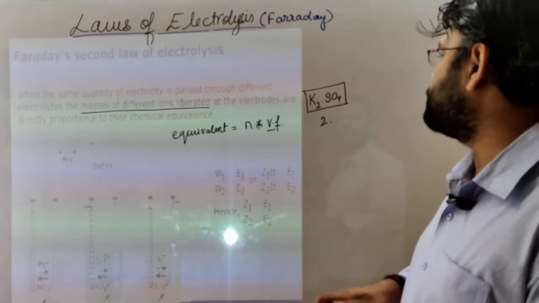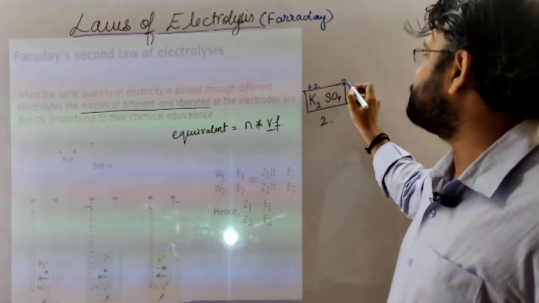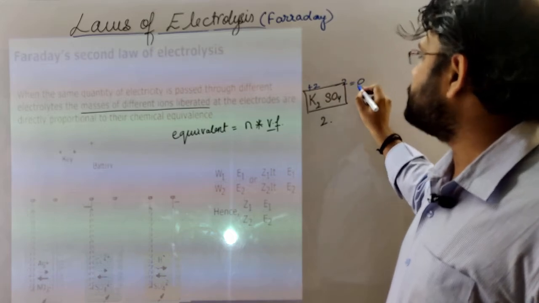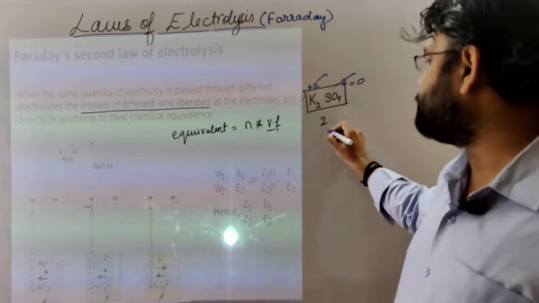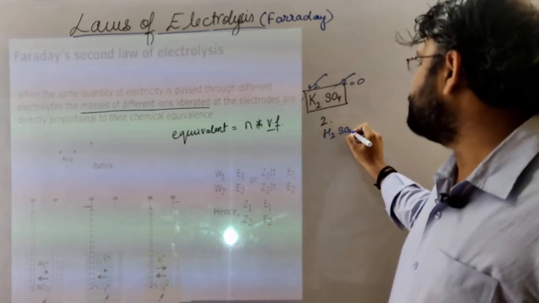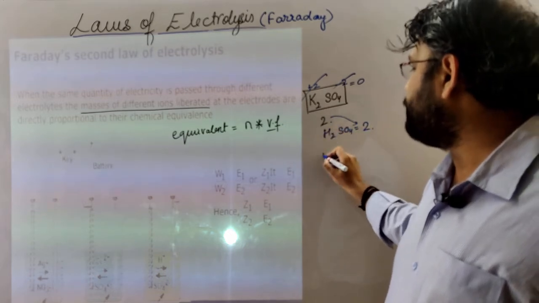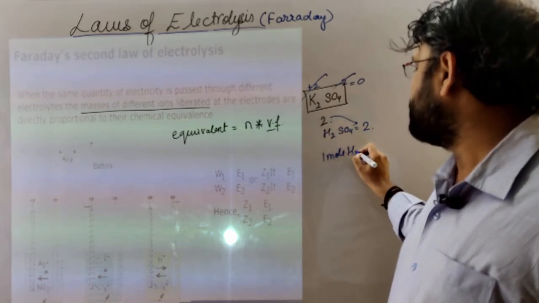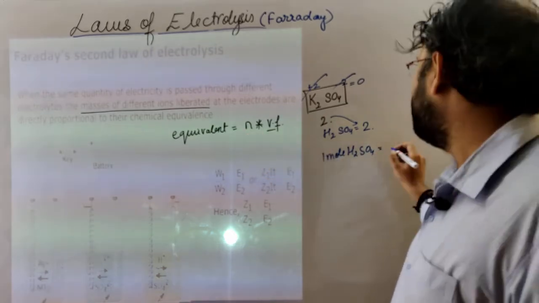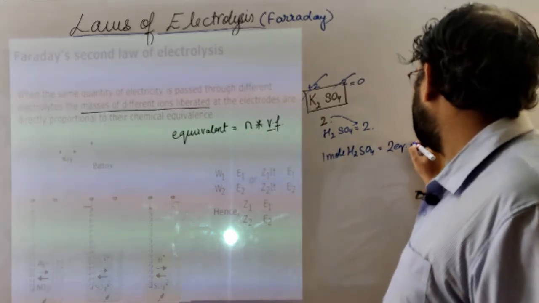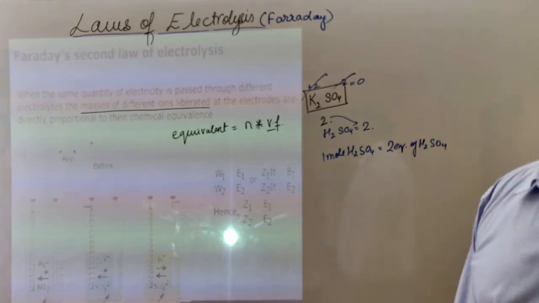Here the total positive charge is +2 and the total negative charge is -2, which is why the net charge on this molecule is 0. Got it? For H2SO4 also the valency factor is 2. So 1 mole of H2SO4 will contain, mole into valency factor, 2 equivalents of H2SO4.